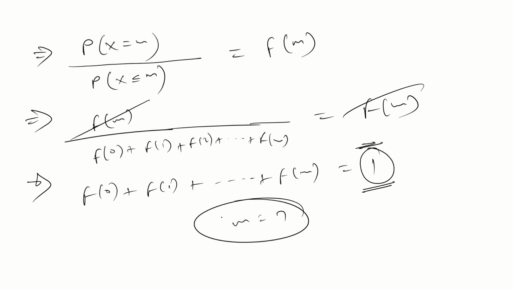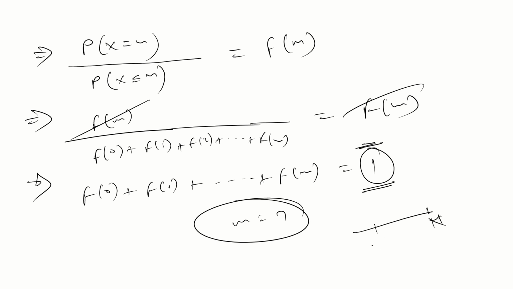Ramita, did you get this logic? Why m equal to n? Basit, did you get this logic? Yes, sir. Simple. So this is a summation, and we know that the probability of all the values is 1.